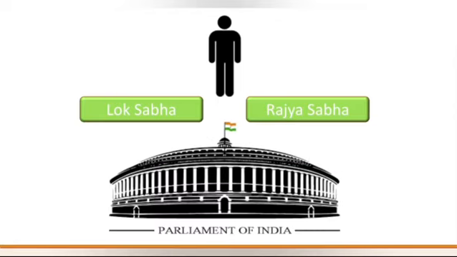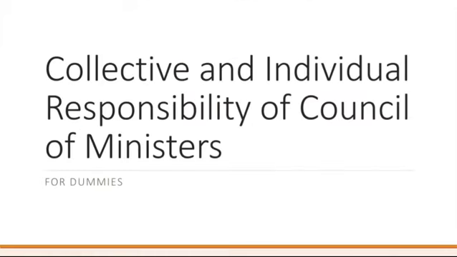A person who is not a member of either house of the Parliament can be appointed as a minister, but he cannot continue as a minister for more than 6 months unless he becomes a member of either house of the Parliament. That may be by election or nomination. The Council of Ministers or the ministry as a body is collectively responsible to the legislature. The ministers are also individually responsible to the executive head, that is the President.